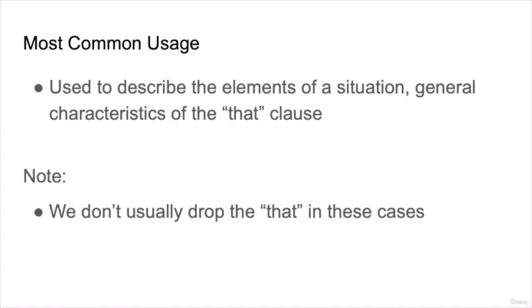As we mentioned in the previous slide, we use it and adjectives of emotion to describe the elements of a situation or the general characteristics of the that clause. So when you want to talk about things that are outside of yourself and things that you want to comment on, we can use it and an adjective and a that clause. But note that we don't usually drop the that in these cases when we say it.